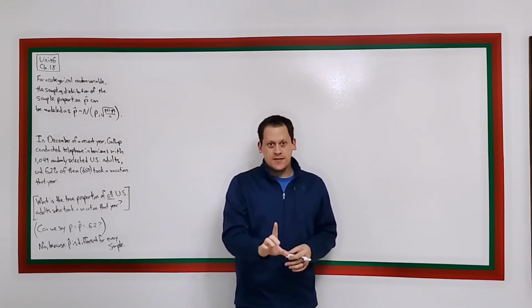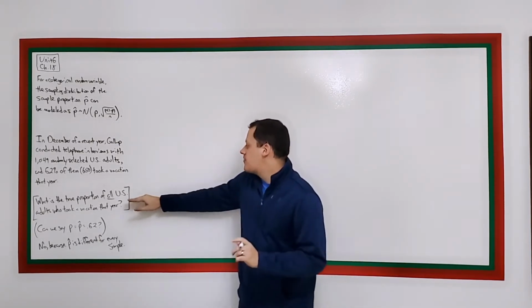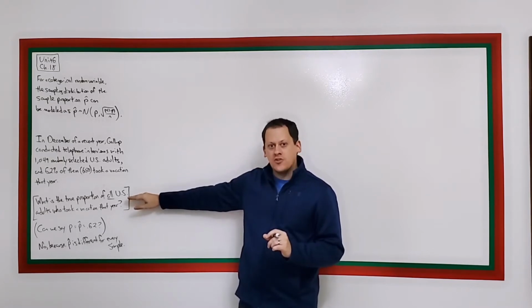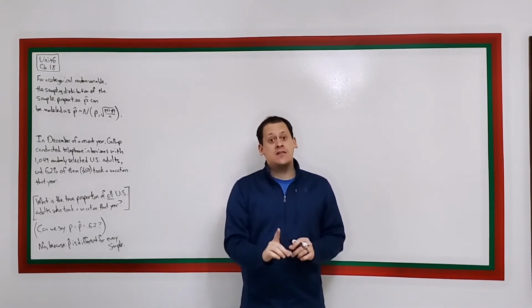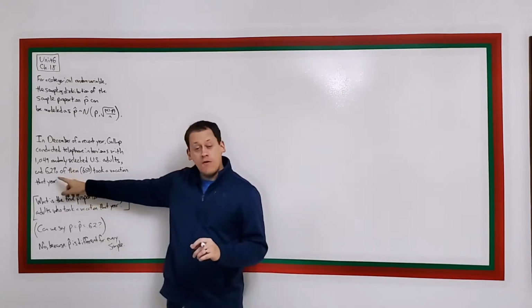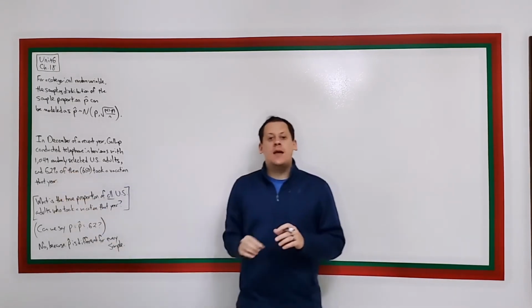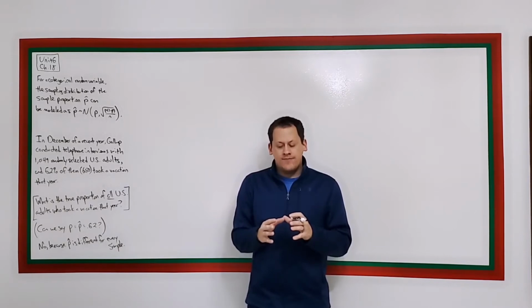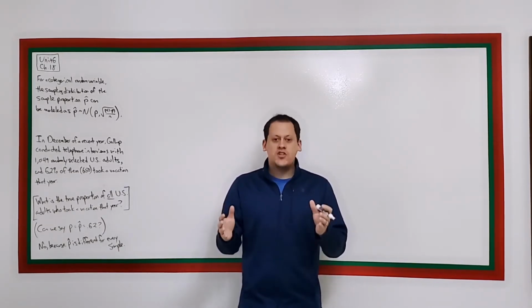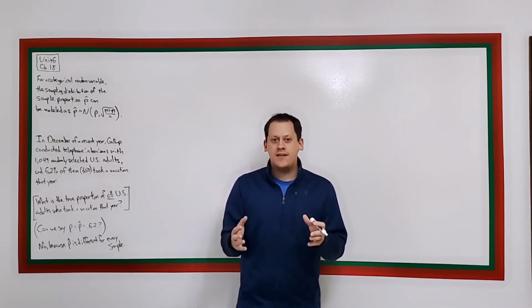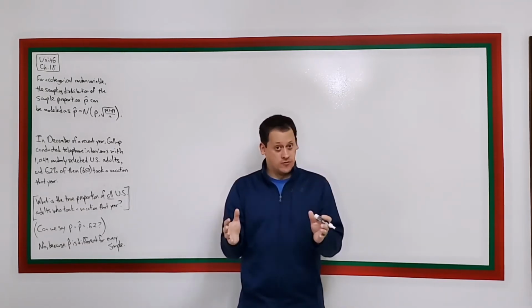The good news is, even though we'll never know for sure what this true proportion in the population is, we can use the information we know from our sample to be able to put an interval within which we can be fairly confident that P is in that interval.